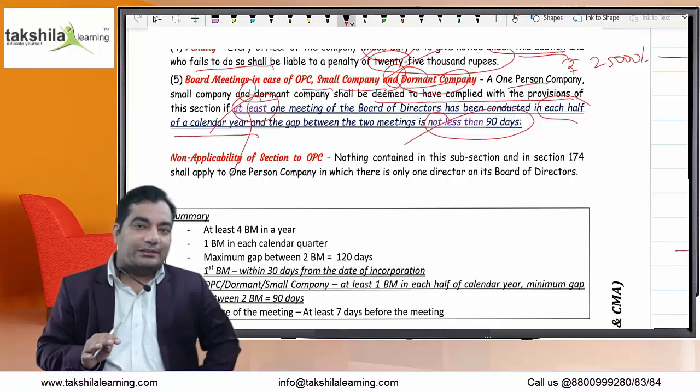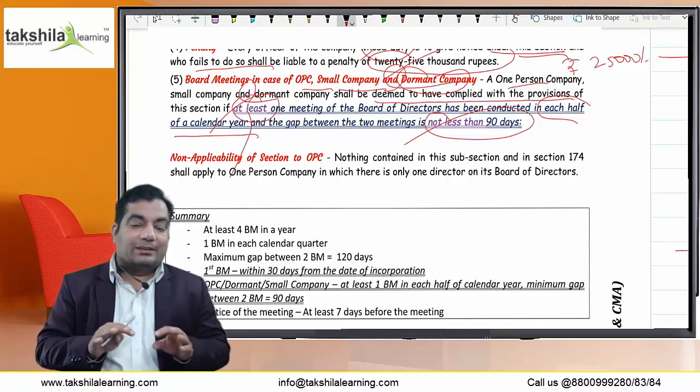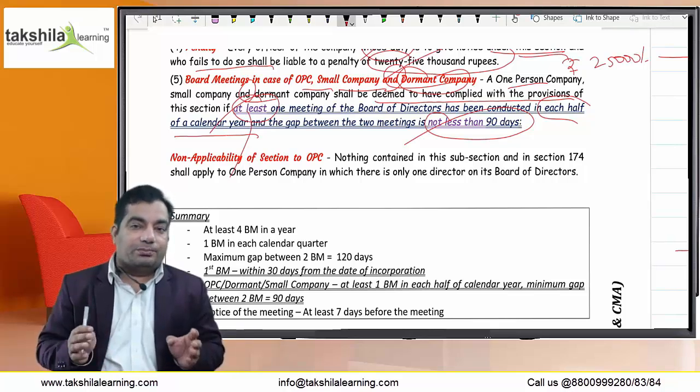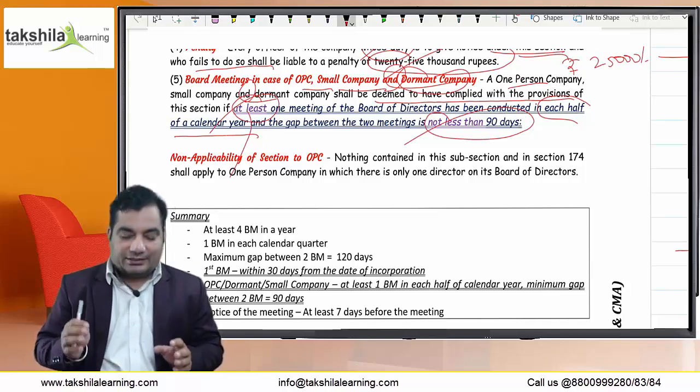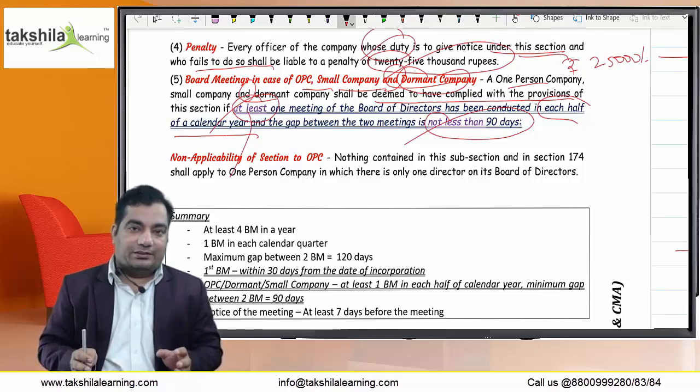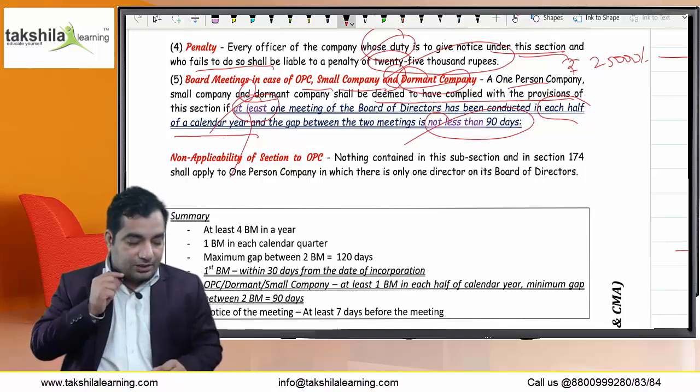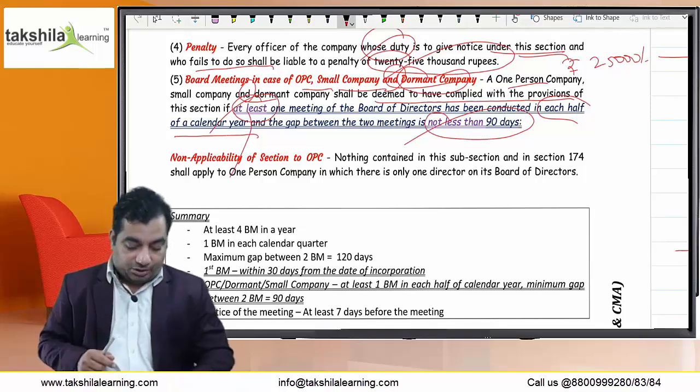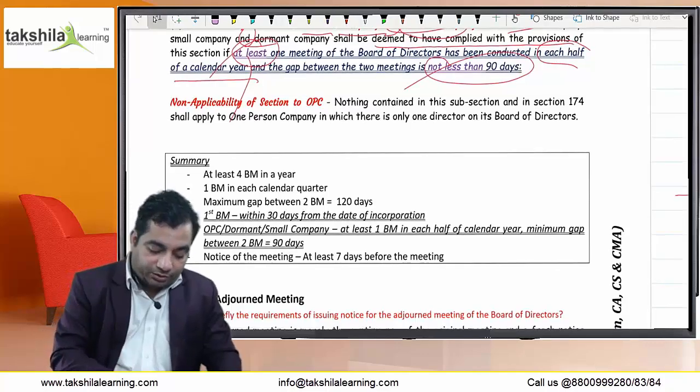In the normal case, the gap must not exceed, the maximum gap is 120 days. But in the case of OPC, small companies and dormant company, the minimum gap is 90 days. And 2 meetings are required in the case of OPC, small company and dormant company. Non-applicability of the section to OPC.